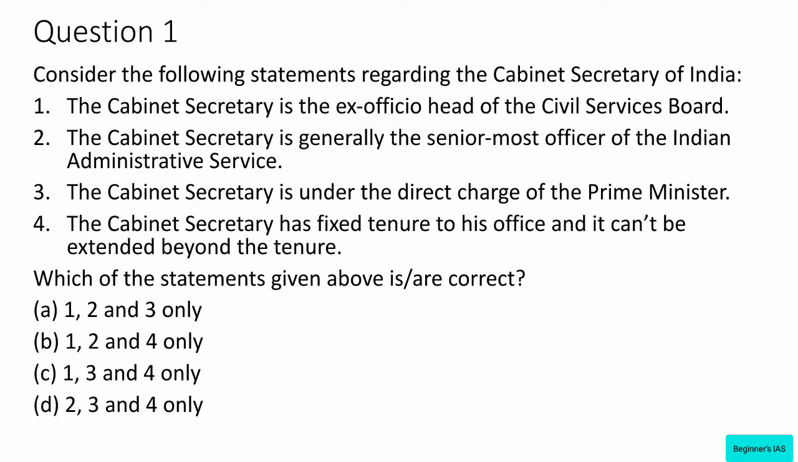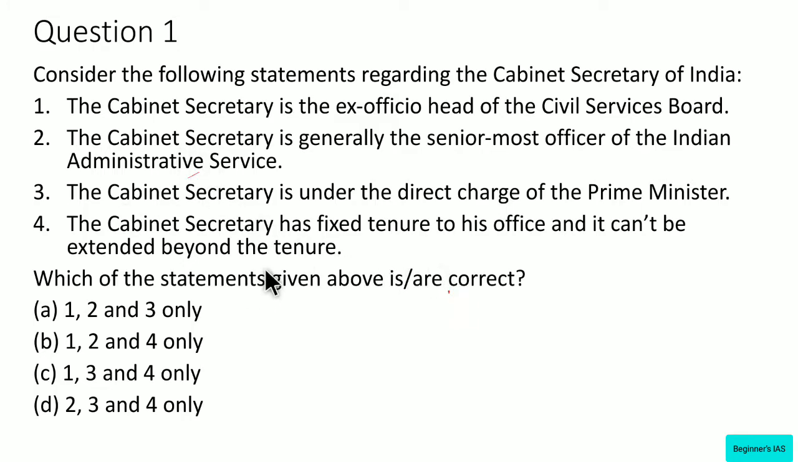Statement number 1. The Cabinet Secretary is the ex officio head of the Civil Service Board. Statement number 2. The Cabinet Secretary is generally the senior most officer of the Indian Administrative Service. Statement number 3. The Cabinet Secretary is under the direct charge of the Prime Minister. Statement number 4. The Cabinet Secretary has a fixed tenure to his office and it cannot be extended beyond the tenure. Here we have to identify the correct statement.